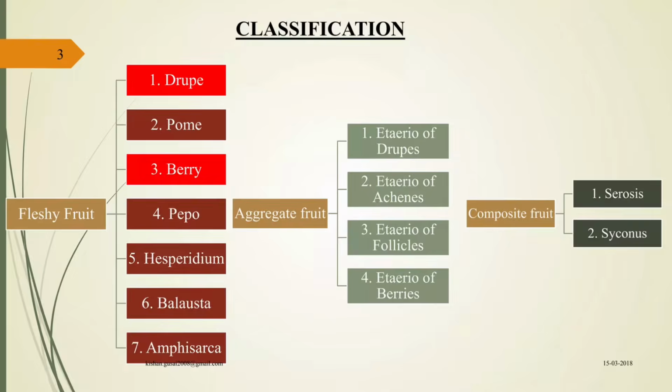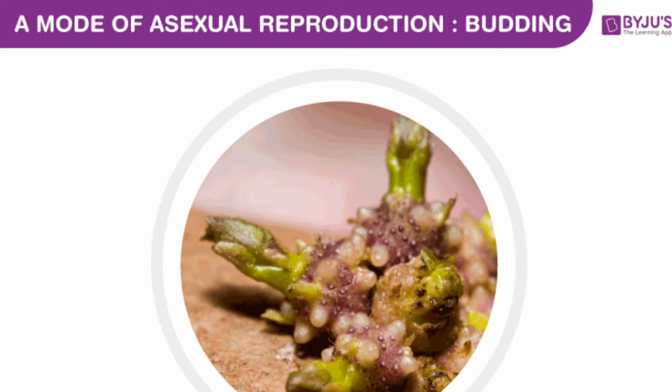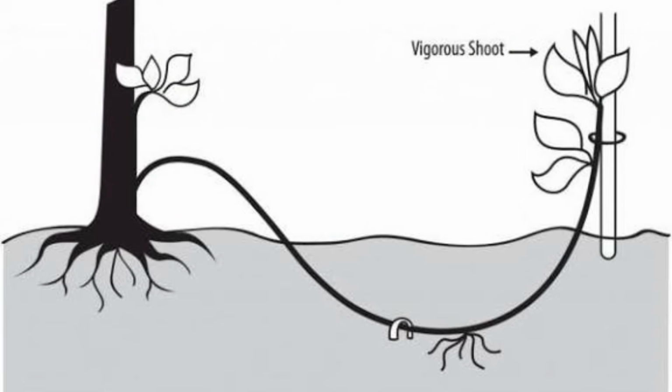You should be able to tell the different kinds of fruits that we have. You should be able to tell how a fruit even comes to play. That is, movement of pollen grains from the anther to the stigma, basically pollination. You must be able to explain the whole process of fertilization and development of fruits. We also have asexual reproduction that happens in plants, and knowing this is a bonus as well. The examples include budding, grafting, layering, and different kinds of other processes.